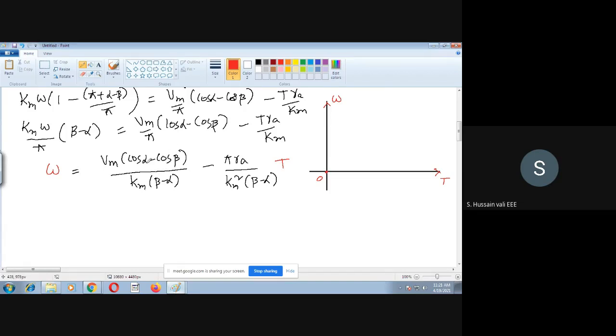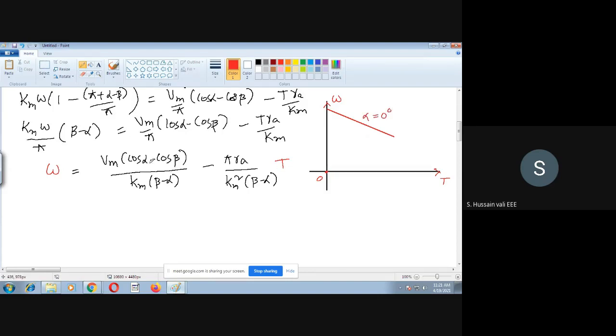If alpha is equal to 0, then cos alpha becomes 1, so Vm into 1 minus cos beta by Km into beta. It is a straight line, but a straight line having a negative slope. If we put T equal to 0, you get a positive value, and if I increase the value of T, its value decreases. So you will get a graph something like this. This is for alpha equal to 0.